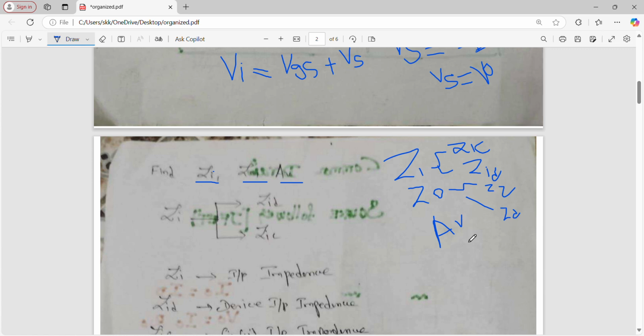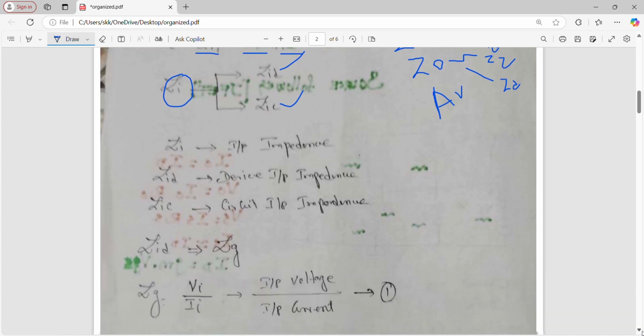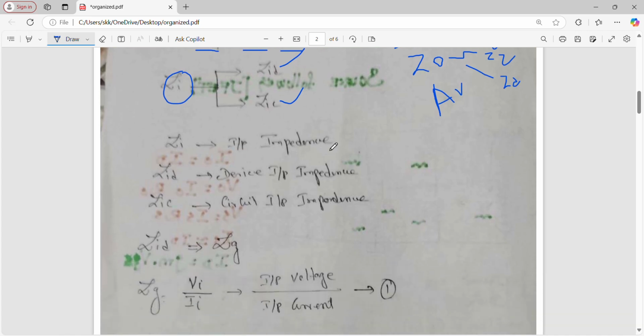Next, output impedance for circuit and output impedance for device. Third one is voltage gain. Okay, right. Now see here, here also they say the same thing. Zi is your input impedance. This input impedance is classified as Zid and Zic. What is Zid? Device. Zic, circuit.